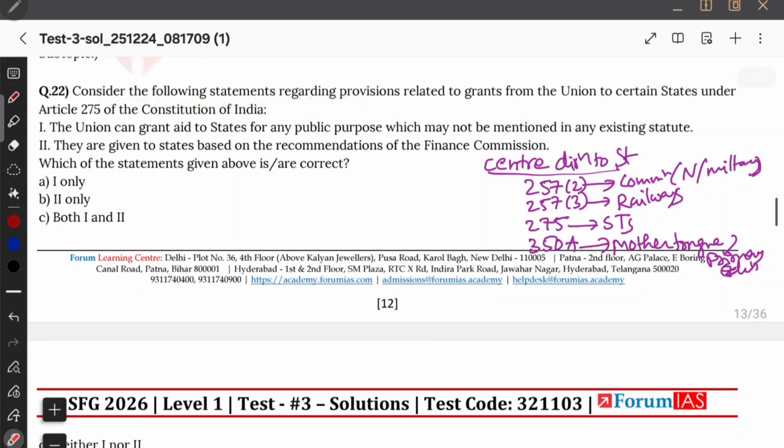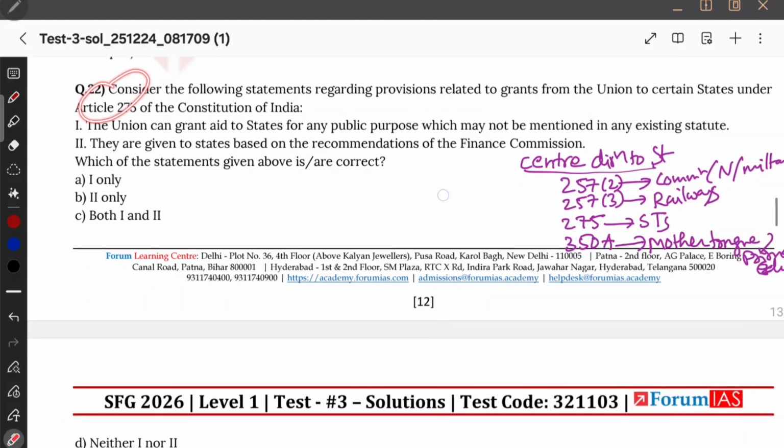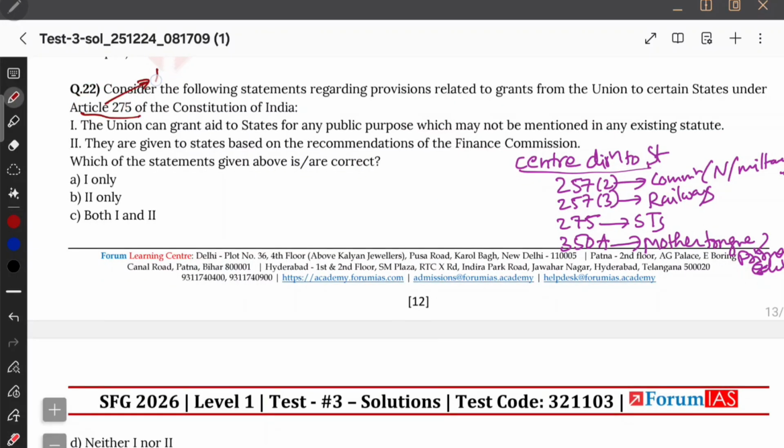Now consider the following regarding provisions related to the grants from the union to certain states under 275. What is 275? It is about mandatory grant. Why? Because you are giving it to scheduled tribes, right? It is mandatory grant. Center must definitely give. It is mandatory grant charged upon Consolidated Fund of India, and it is recommended by the Finance Commission. Okay, now let us see.